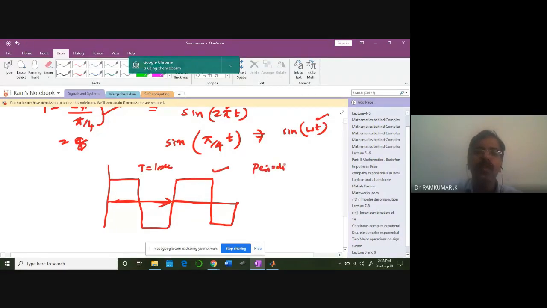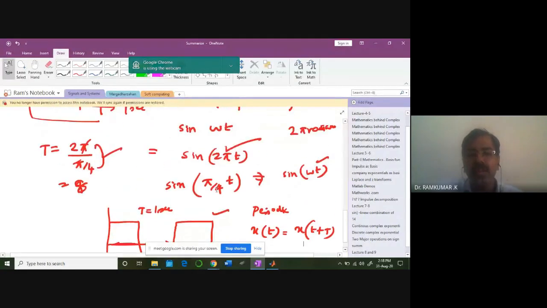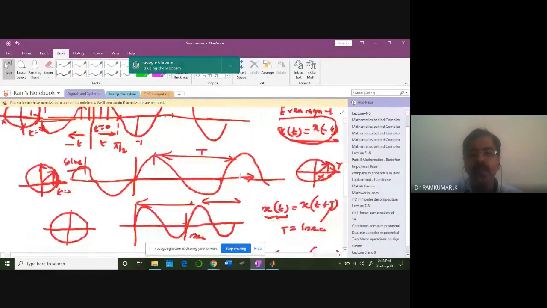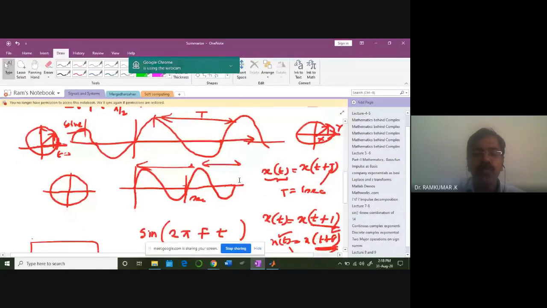For all periodic waveforms, stick to the concept x of t equals x of t plus T. But you have to understand one thing very carefully. Before we venture into that, you have to understand whether the cosine and sine waveforms are odd or even. Sine is odd.